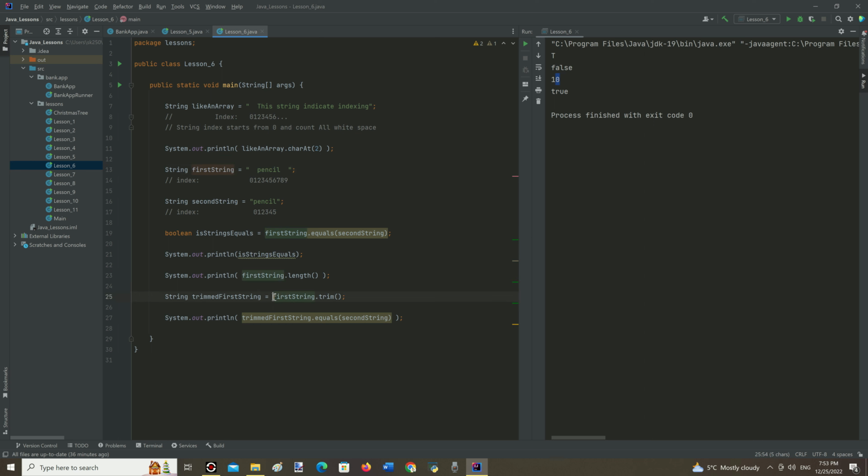It is very useful and it trims all white spaces from both sides of a string. And here we can store trimmed first string. And when we compare first trimmed string and second one, its outcome now, of course, is true.